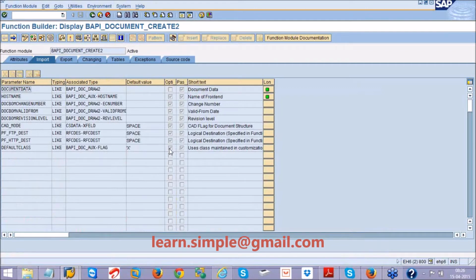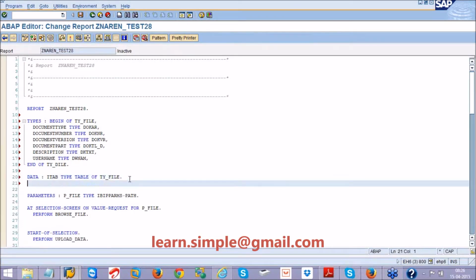See, if this tick mark is there for this function module, if you pass the value, if you don't pass the value, there is no problem. But if the optional tick mark is not there, that means it's a mandatory parameter. Inside the function module, you should pass this. It's mandatory. Okay, so I have to declare one structure like this, data ls_doc type BAPI_DOC_DRAW2.